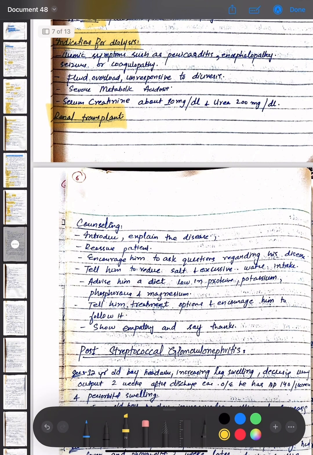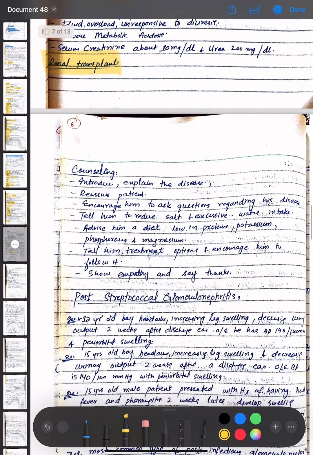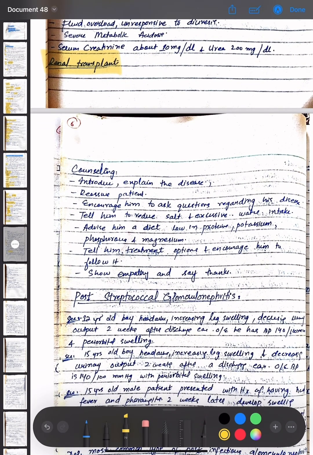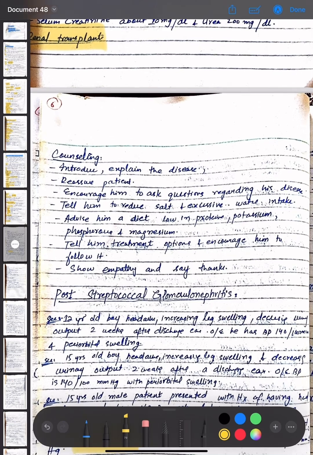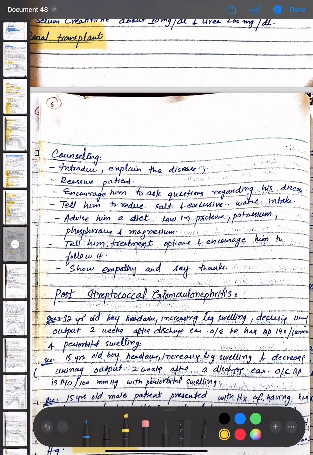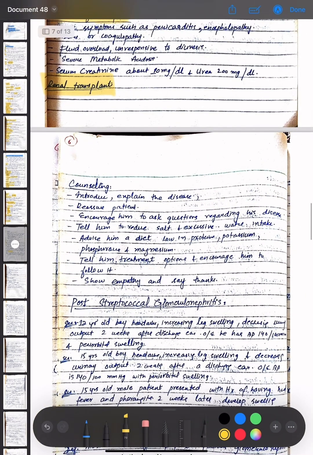Okay, the counseling for chronic kidney disease patient is that introduce and explain the disease, reassure the patient, encourage him to ask questions regarding his disease, tell him to reduce salt and excessive water intake, advise him a diet low in proteins, potassium, phosphorus and magnesium, tell him treatment options and encourage him to follow it, show empathy and say thanks.